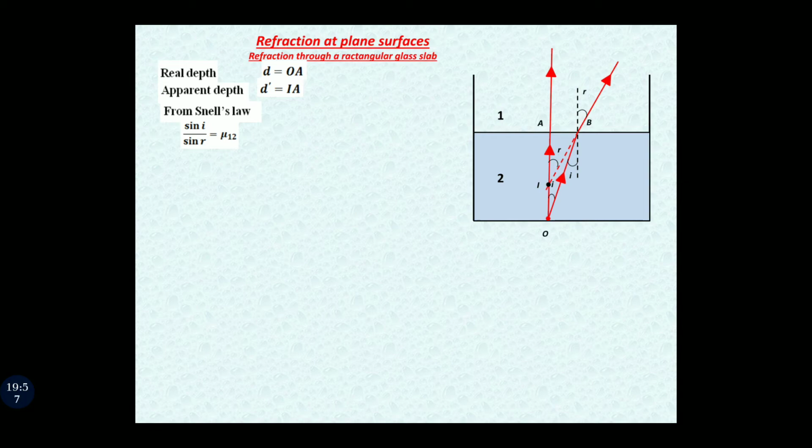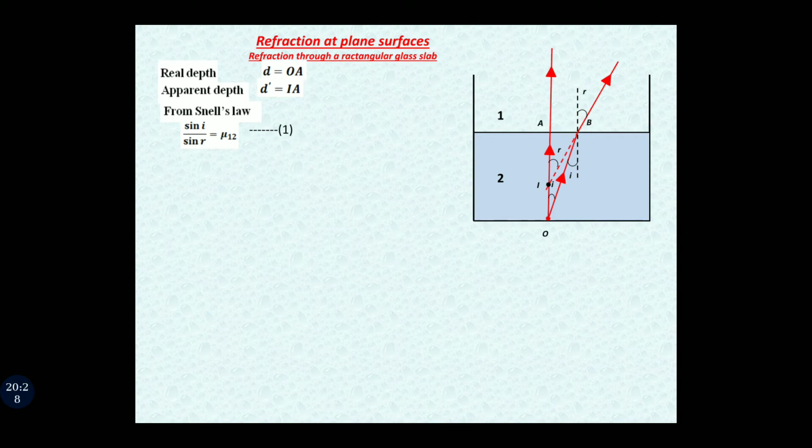Writing liquid as 2 doesn't mean it is the second medium. The medium from which the ray of light moves is the first medium, and the medium it enters after refraction is the second medium. So sin i by sin r is equal to mu 1 2. Let us make this equation number 1.